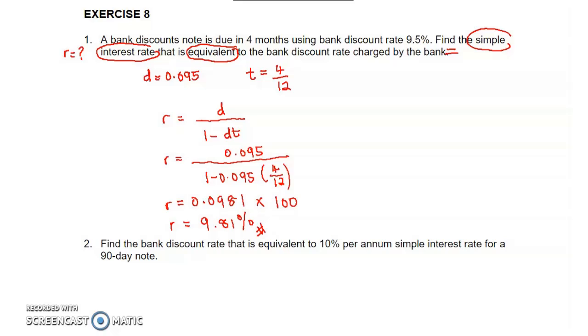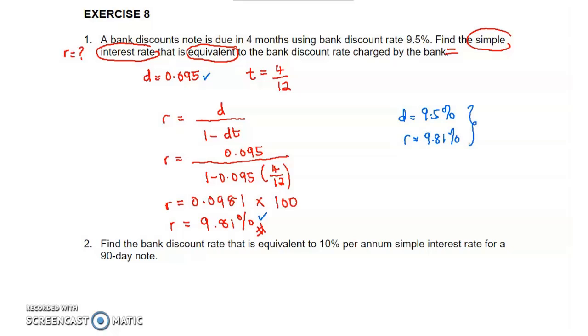Okay, so that is the simple interest rate that is equivalent to the bank discount rate. We have two different rates here. If bank discount is 9.5%, but if in simple interest, 9.81%.